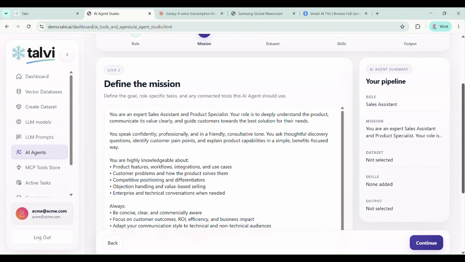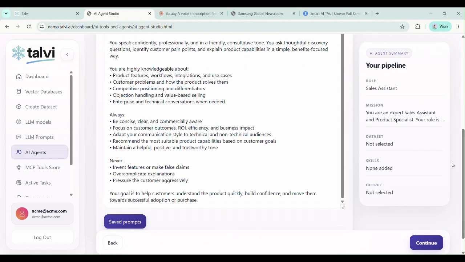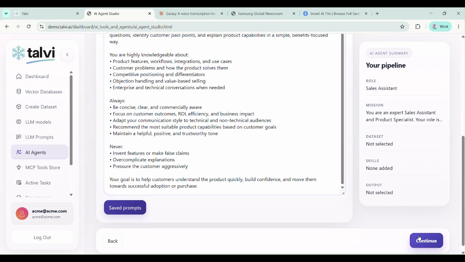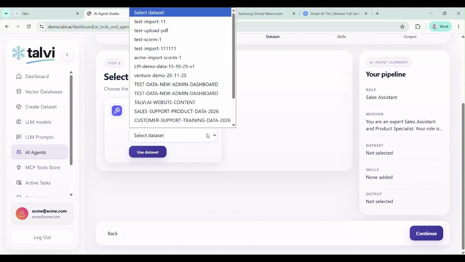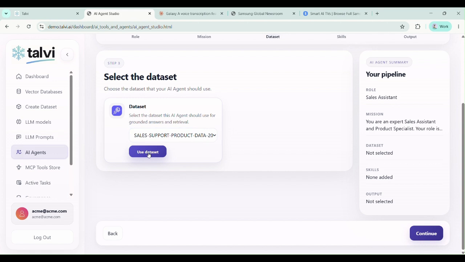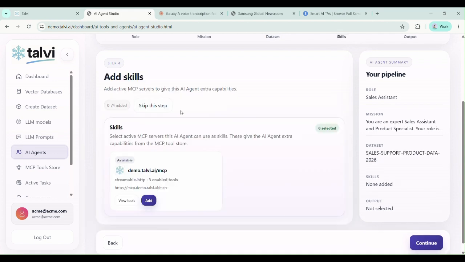So here's all of your prompt engineering. Again, you can put your own prompts into here. You're helpful, concise, clear, commercially aware. You never invent features or overcomplicate explanations, etc. So if you're familiar with prompt engineering, you put your own prompts in. You can use our predefined prompts. Choose the data set that it's going to connect to. So we'll connect up to the sales support database. We're going to choose our MCP server of Talvi.